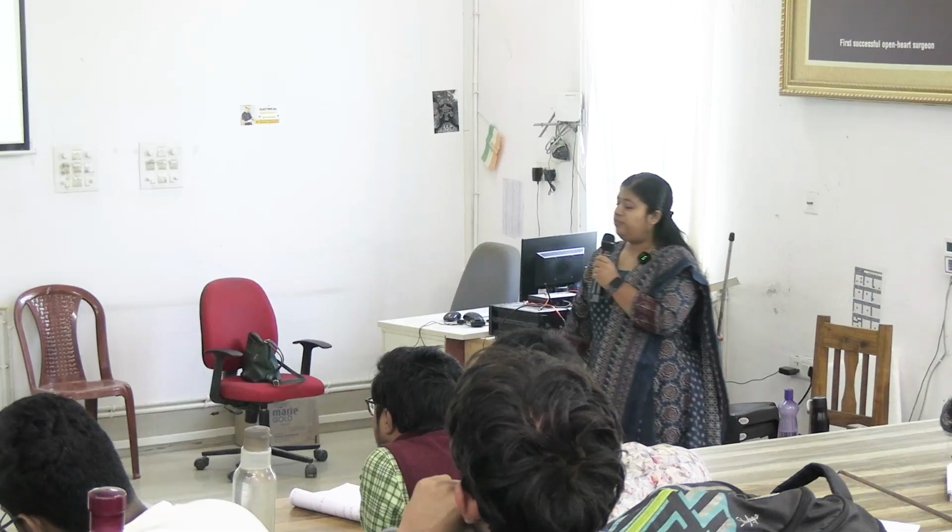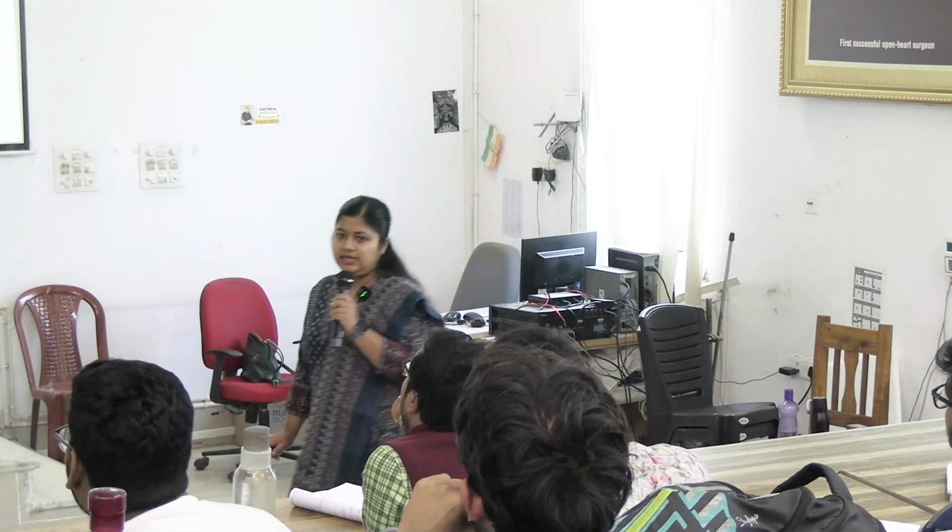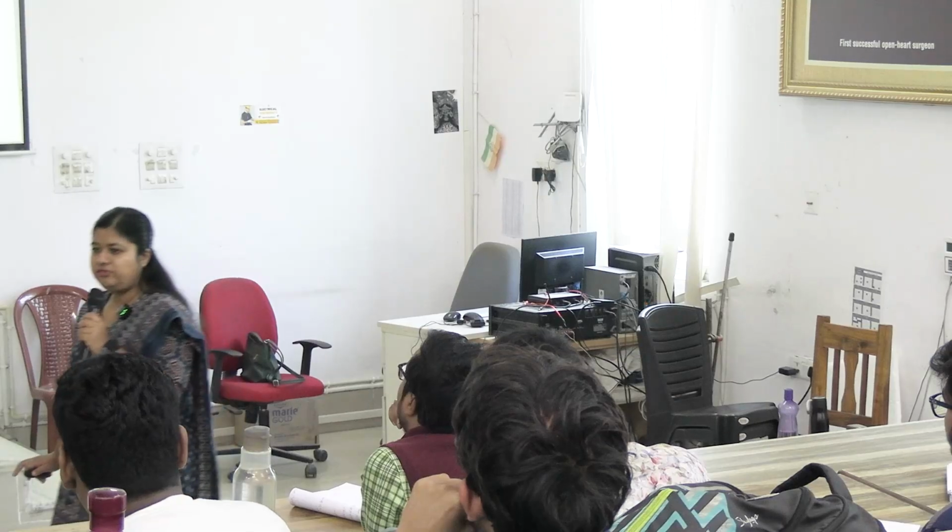Now, porphyria is related to various myths, and that is related to the myths of vampires. Why? Because most of the signs and symptoms are related to the features of vampires. What are they? First of all, sunlight sensitivity.